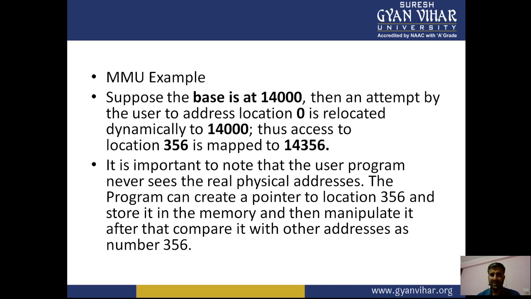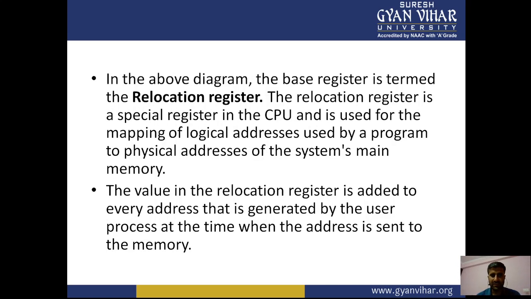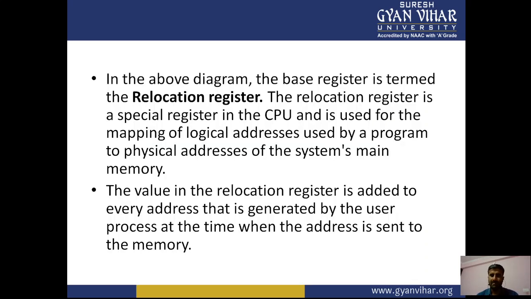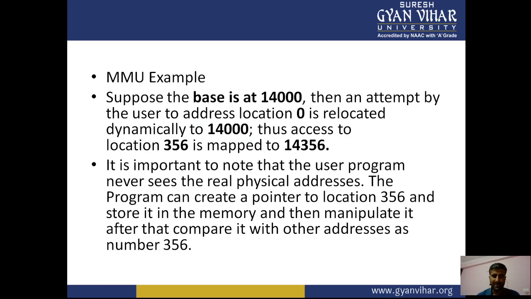The relocation register generates the memory address from 14,000. So with the help of addition to the logical address, we can easily find out the physical address space in the memory. So it is very easy.